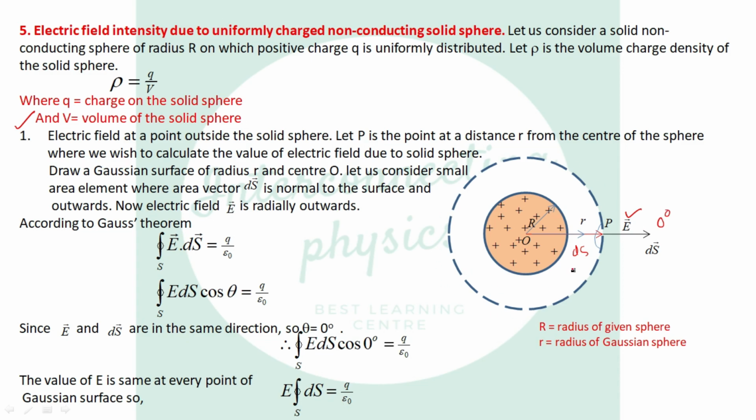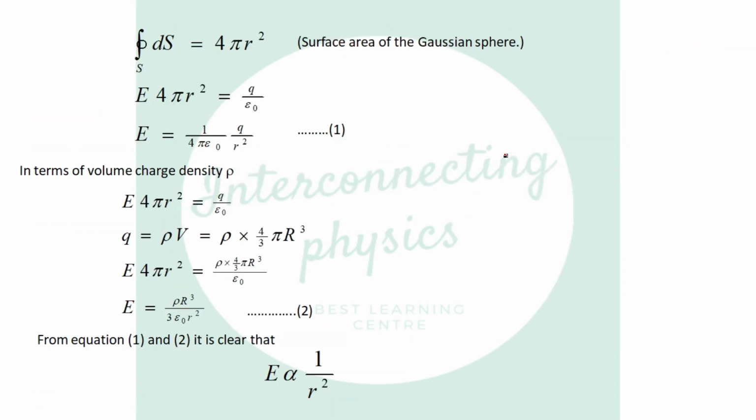A Gaussian sphere is a sphere where the value of electric field is the same at every point. So let us apply Gauss theorem, which is closed integration of E dot dS equal to q over epsilon naught. Open this up with cos theta; since theta is 0 degrees, cos 0 is 1, and E can be taken out from the integration because the electric field value is the same on the Gaussian sphere due to symmetry. So what is the value of closed integration of dS? It is 4 pi r square, because r is the radius of the Gaussian sphere, and here we apply Gauss theorem on the Gaussian sphere. Now cross multiply and we get the result E equal to 1 over 4 pi epsilon naught q over r square.